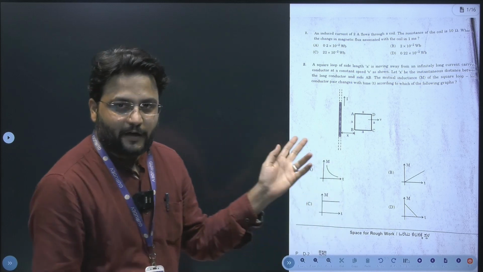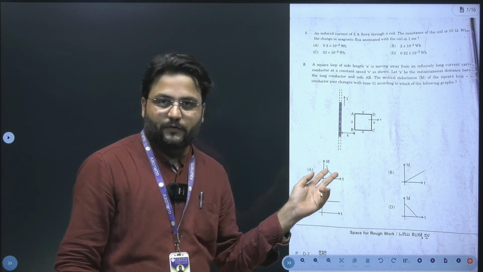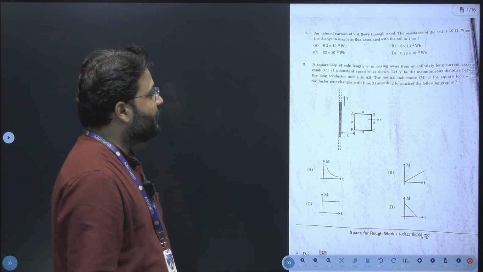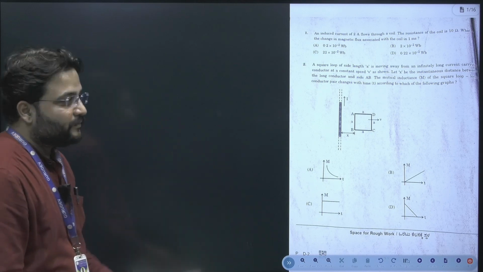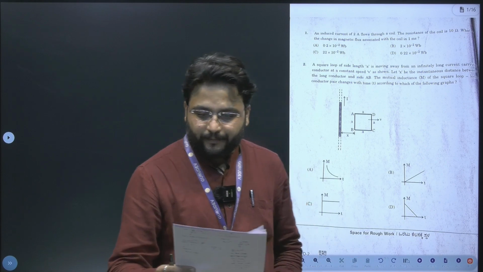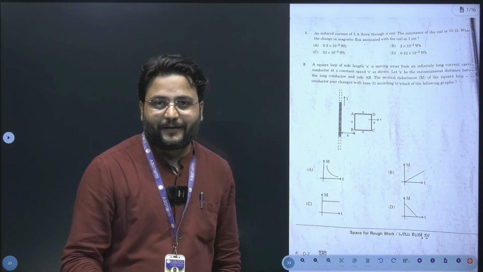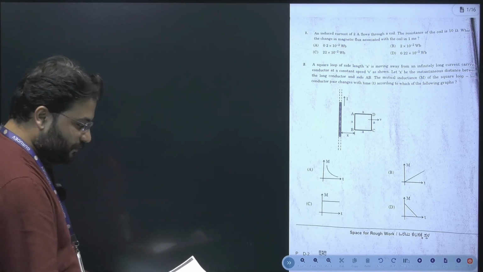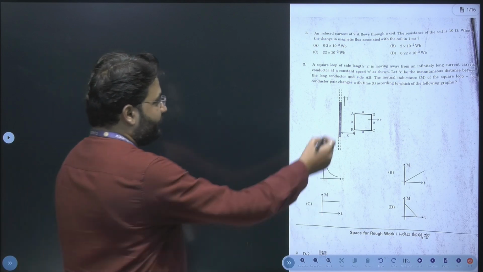To begin with, I have question paper D2 series with me, and the first question comes out to be an induced current of 2 ampere, and this comes from, as you people know, the electromagnetic induction chapter. The formula is Faraday's law, and substituting we would get the answer to be option B.